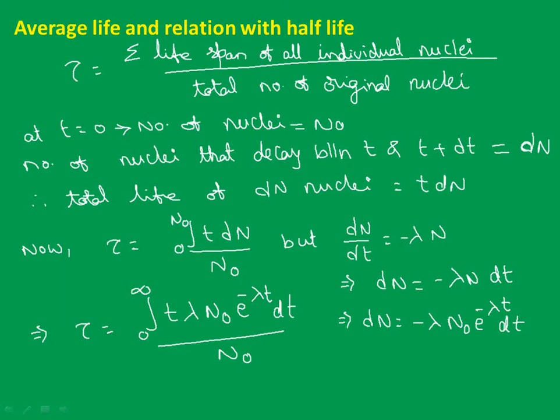So t lambda N naught e power minus lambda t dt by N naught. Are we clear with this? So we will be left over with lambda t e power minus lambda t dt. That's it, no? N naught cancels out. Now we will be left over with tau equal to integral from 0 to infinity t into e power minus lambda t dt. What is the format of this integral?